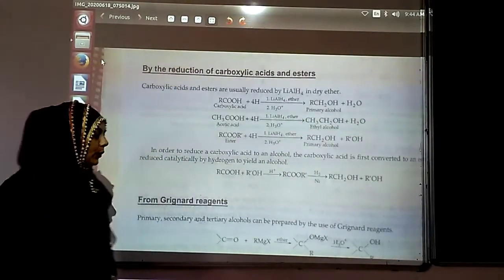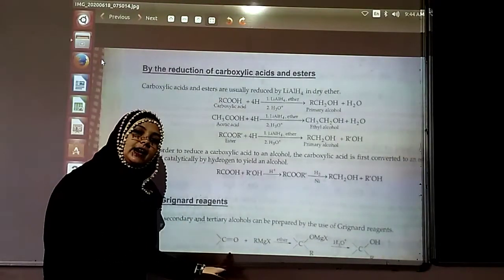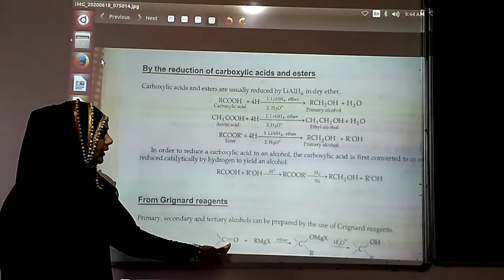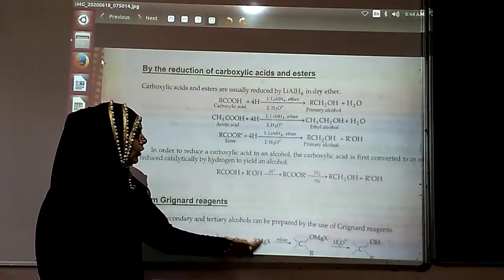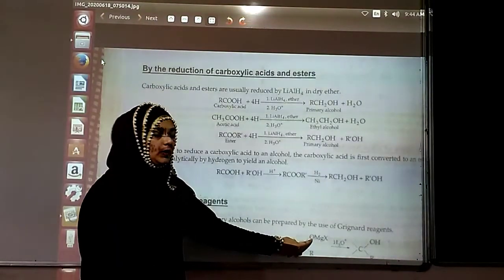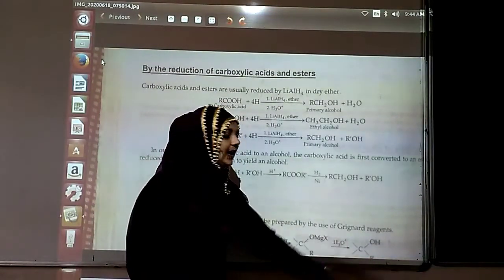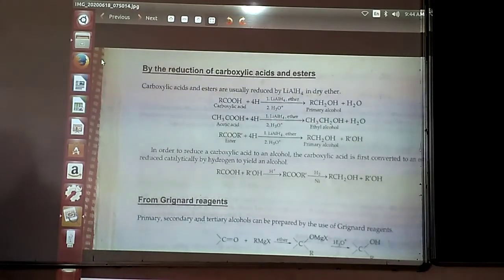This is also a type of the reaction from the Grignard reagent. Grignard reagent क्या था? RMgX. Your R can be joined over there with one of the carbonyl side, and your OMgX will be resulting over here. Finally, with the acidic medium, you can have OH and R on either side. That is the preparation with the help of the Grignard reagent.